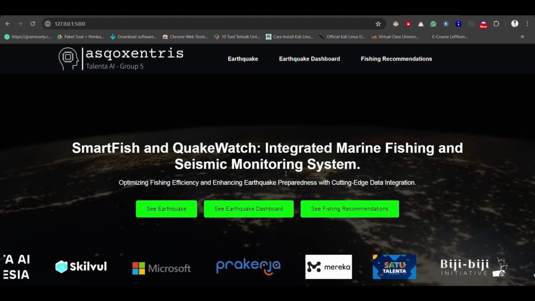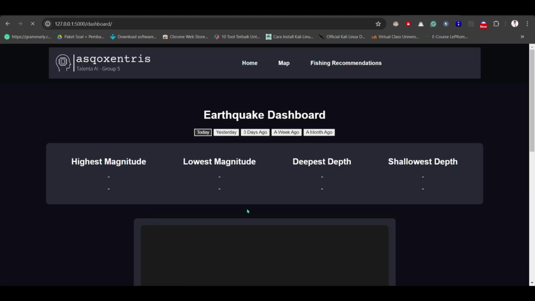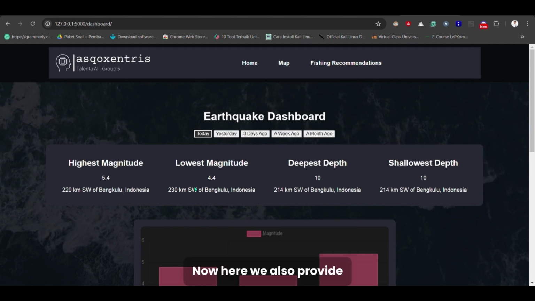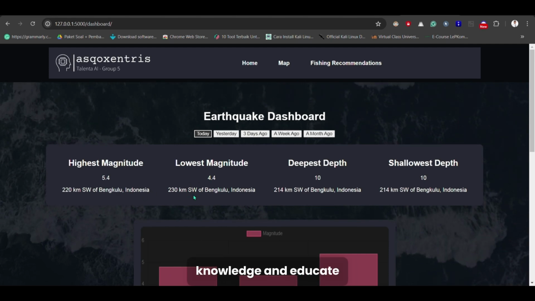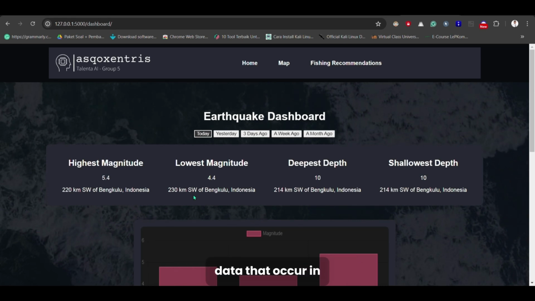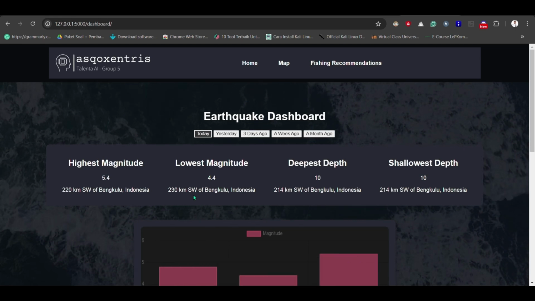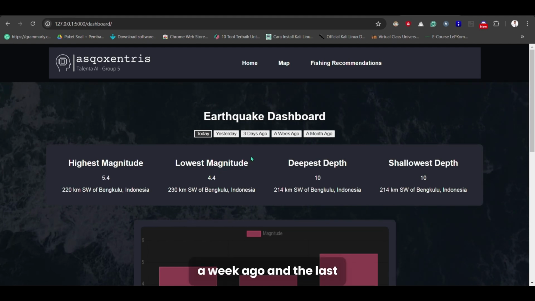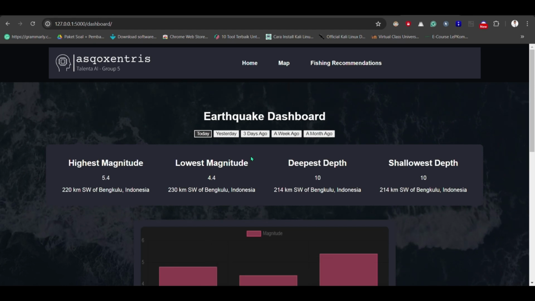The next feature is the earthquake dashboard. Now here we also provide a dashboard. The goal is to increase knowledge and educate data reading so that fishermen can learn to infer data on earthquake data that occurred in Indonesia. Here there are features, namely today, yesterday, 3 days ago, a week ago, and the last one a month ago.